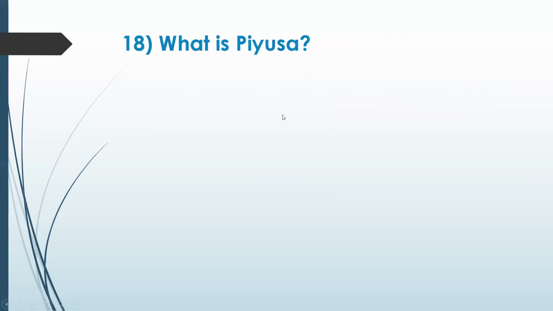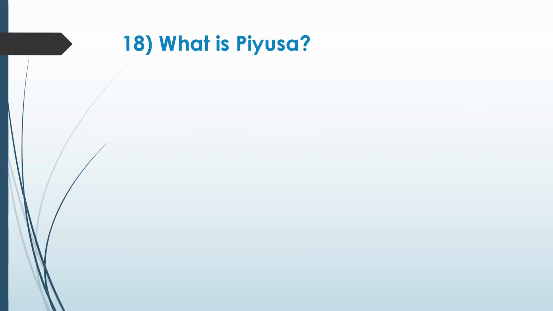Okay, this is an Ayurvedic term related to Kshira, milk. What is Piyusha? It's related to milk, Kshira Varga, and at a specific period, if you milk it, it is called Piyusha.